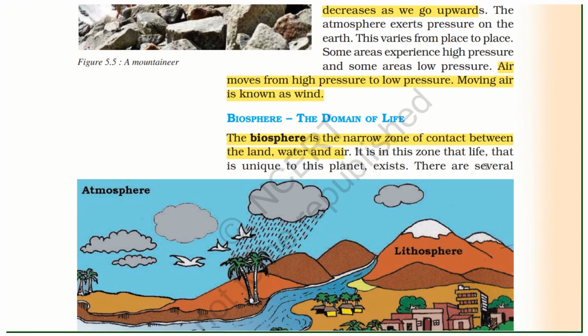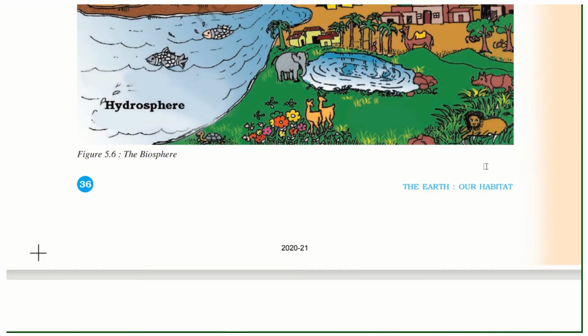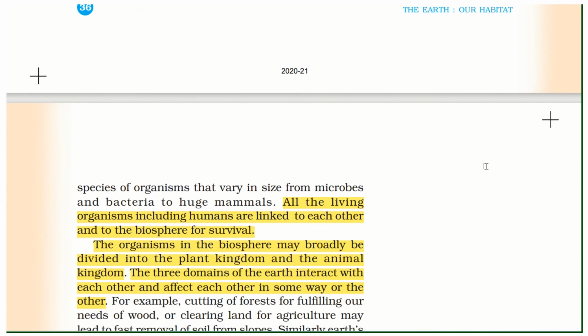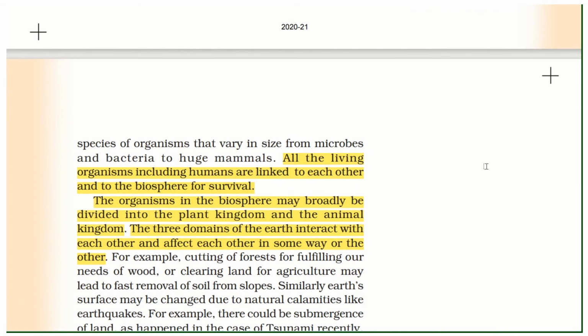Biosphere. The biosphere is the narrow zone of contact between the land, water, and air. All living organisms, including humans, are linked to each other and to the biosphere for survival. The organisms in the biosphere may broadly be divided into the plant kingdom and the animal kingdom. The three domains of the Earth interact with each other and affect each other in some way or other.